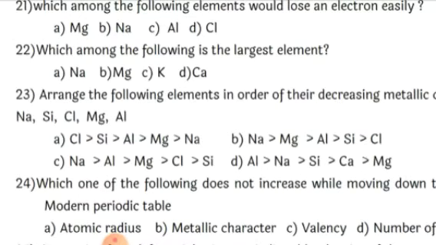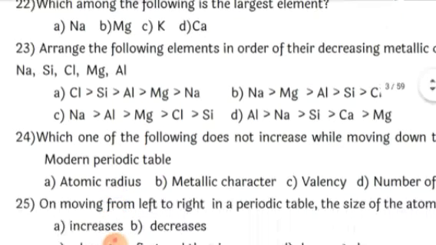Below sodium is potassium, that is 19. Since it is coming below sodium down the group, it has 4 shells whereas sodium has 3 shells. So potassium will be the largest element among these.